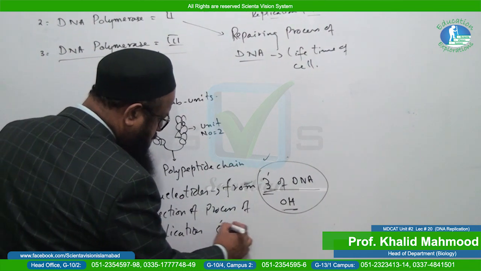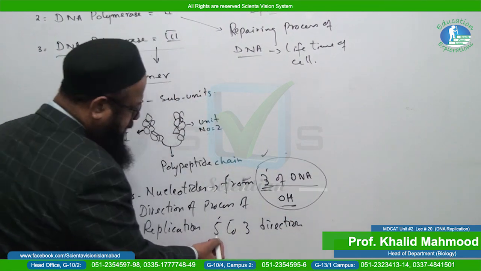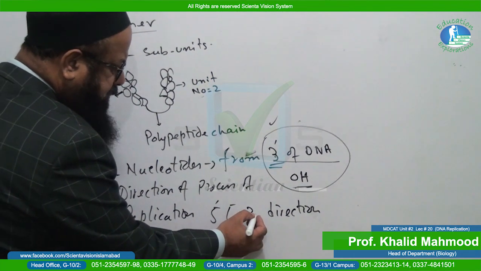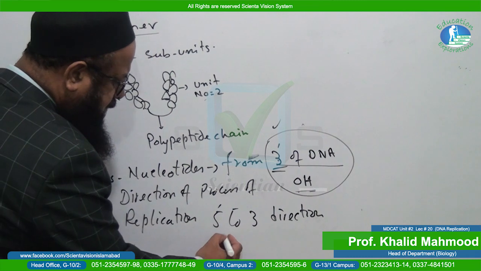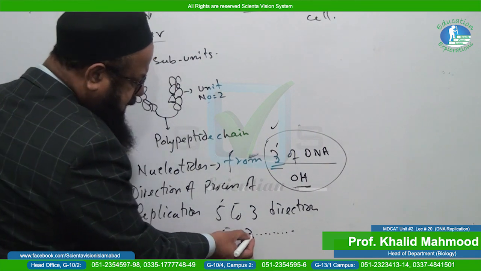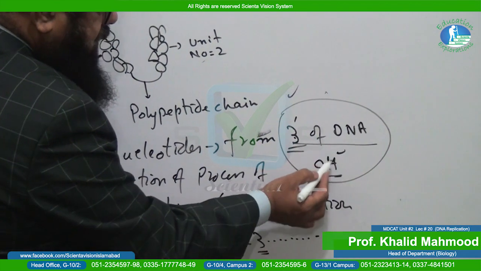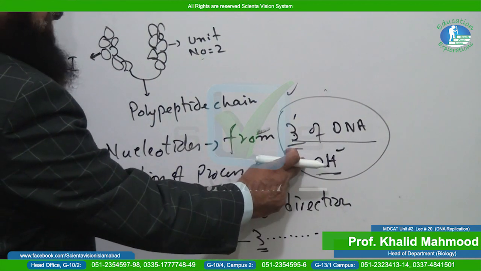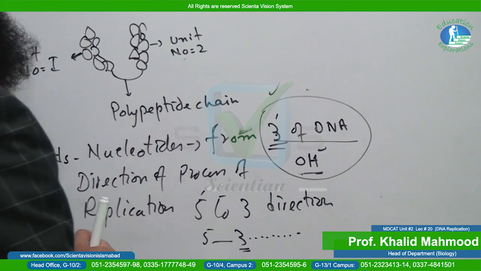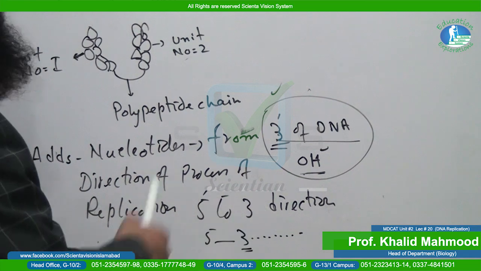5 to 3 direction. What does it mean? 5 to 3 doesn't mean that the nucleotide will be added from the 5 end; it is always added from the 3 end. So we can show it here, 5 to 3 direction. These dots indicate that the nucleotide will be added from the 3 end, and the identity of the 3 end, the third carbon of the pentose sugar, is that an OH group is present. So this is the direction of the process of replication, whether it is the leading strand or the lagging strand.